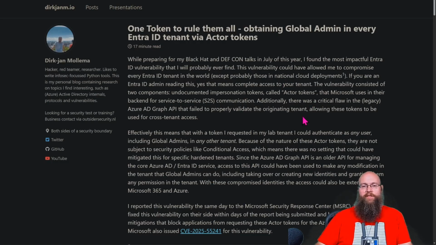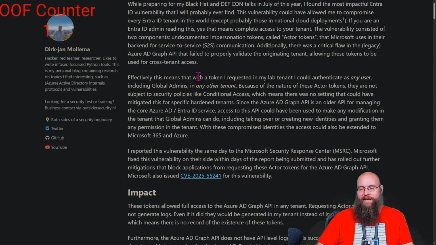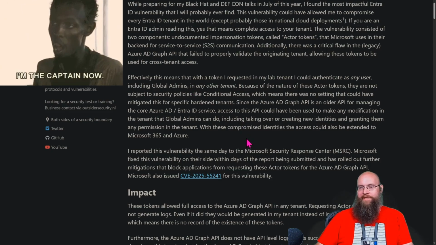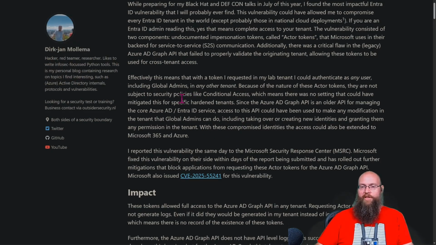The vulnerability consisted of two components: undocumented impersonation tokens called actor tokens that Microsoft uses in their backend for service-to-service communications. Additionally, there was a critical flaw in a legacy Azure AD Graph API that failed to properly validate the originating tenant, allowing these tokens to be used for cross-tenant access. So effectively, this means that with a token I requested in my lab, I could authenticate as any user, including global admins, in any other tenant. Because of the nature of these actor tokens, they're not subject to security policies like conditional access, which means there was no setting that could have mitigated this for specific hardened tenants.